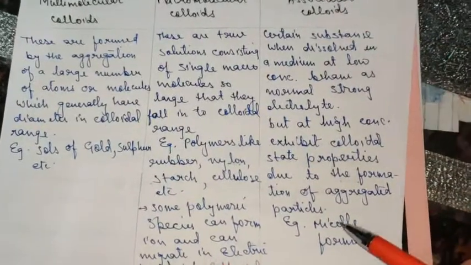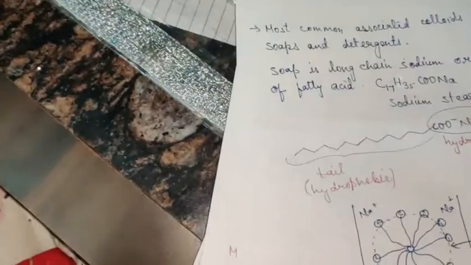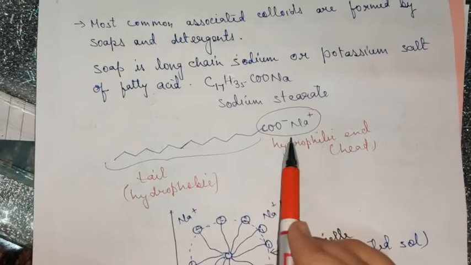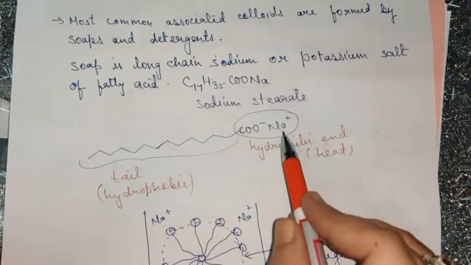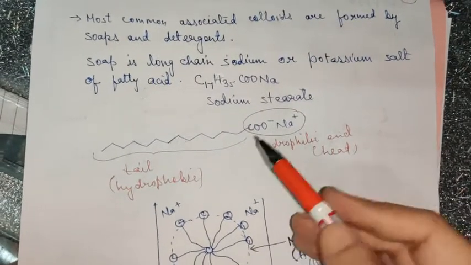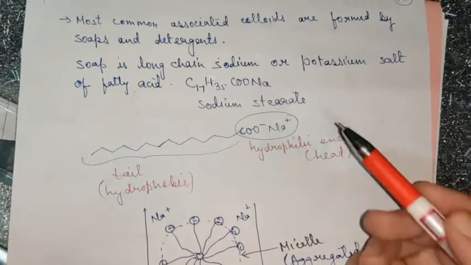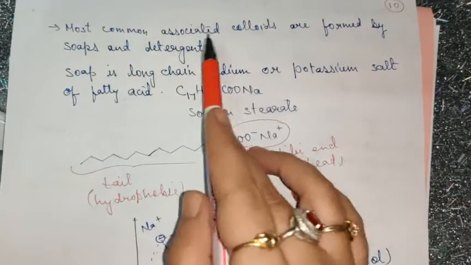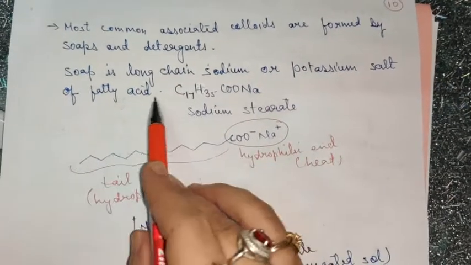If you remember, a simple molecule of soap, I have drawn it here, appears like this. This is a soap molecule. For example, sodium stearate. This is an example of soap, sodium stearate, which is a salt of a long chain fatty acid with sodium, or potassium is also possible. So the most common associated colloids are formed by soaps and detergents. Soap is a long chain sodium or potassium salt of fatty acid.